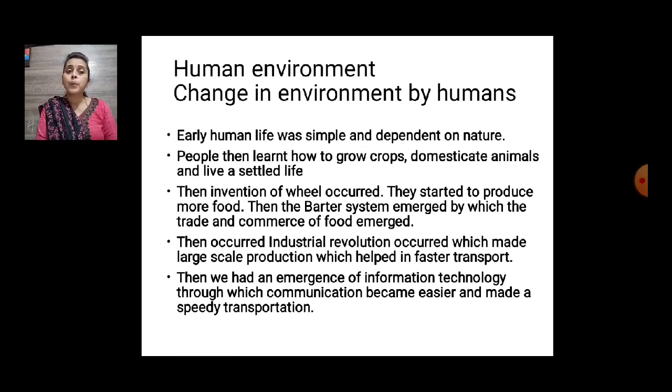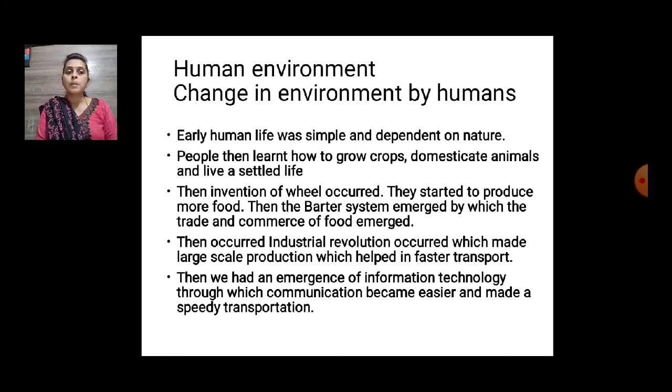Then what is human environment? The second component is human environment, and the third one is human made environment. Okay, human environment, change in environment by humans. What are all the changes made by the humans in the environment?